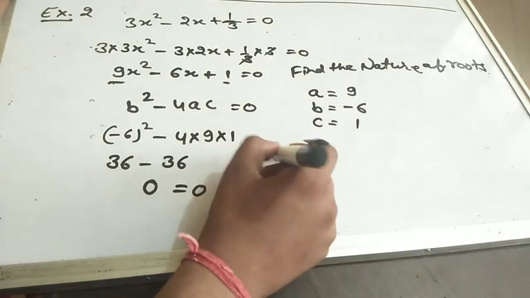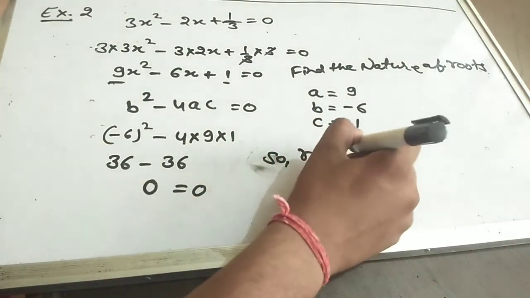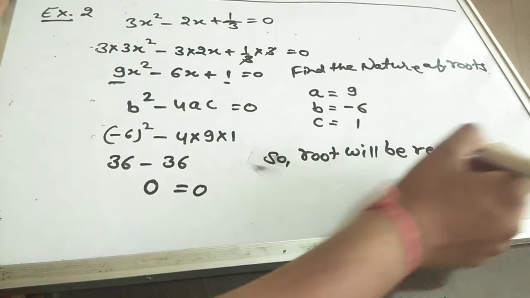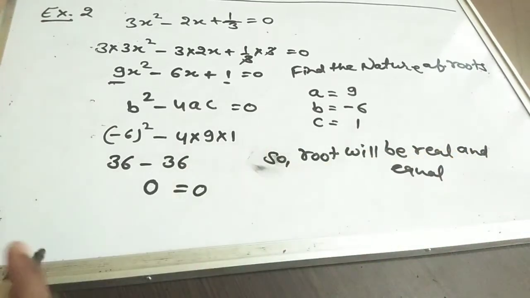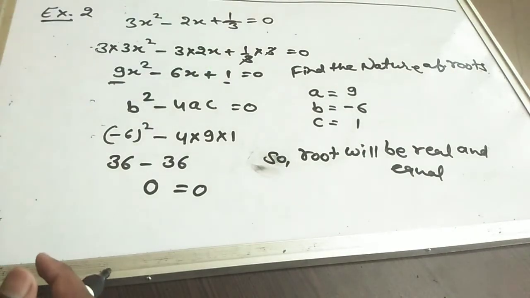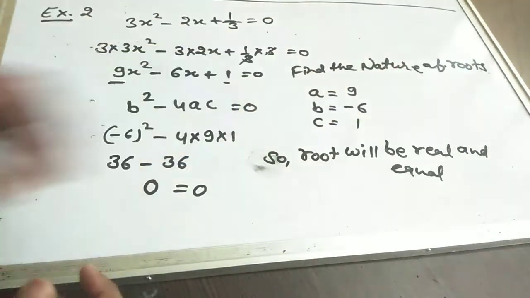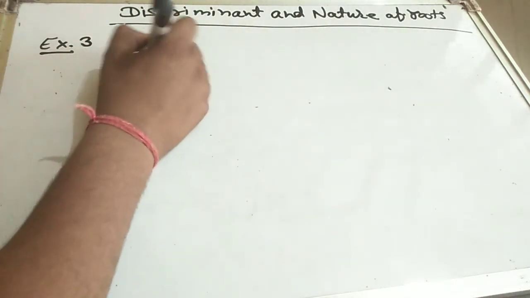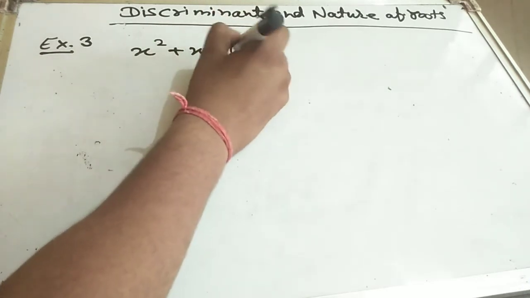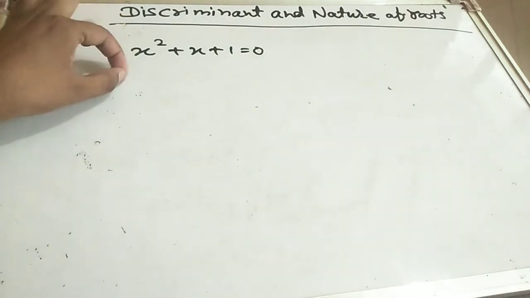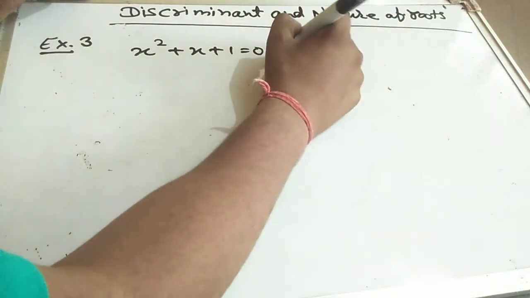Okay. So roots will be real and equal. For the quadratic equation 9x square minus 6x plus 1, the nature of roots is real and equal. Understood? Let us take one more example. Example 3: x square plus x plus 1 equal to 0. It is a quadratic equation, and find the nature of roots.